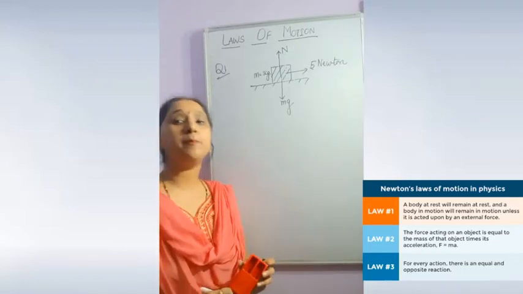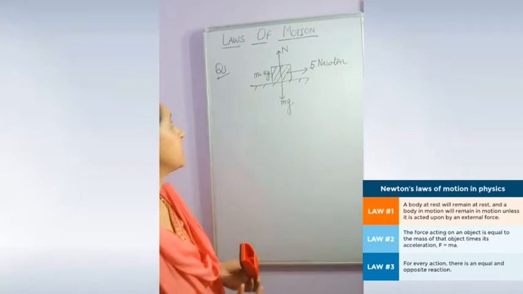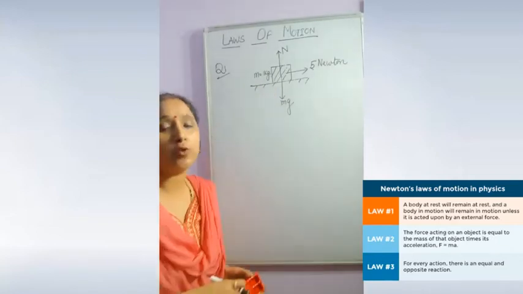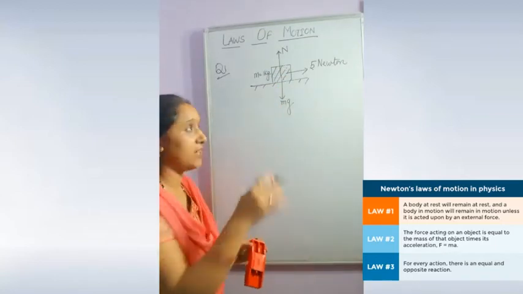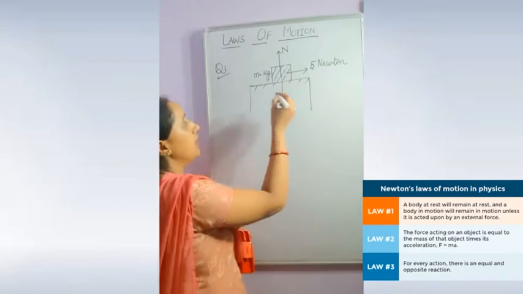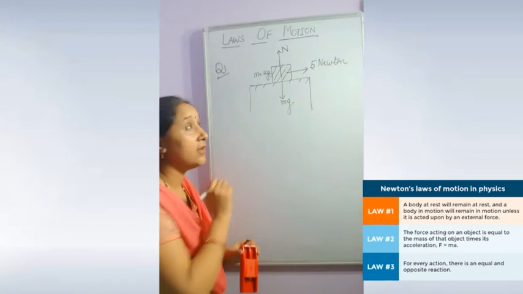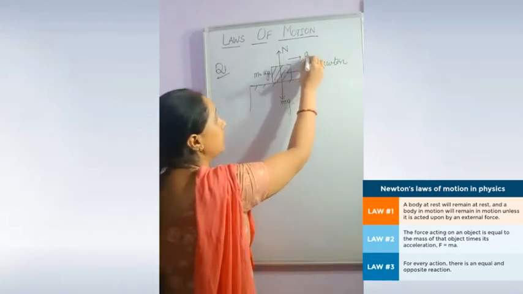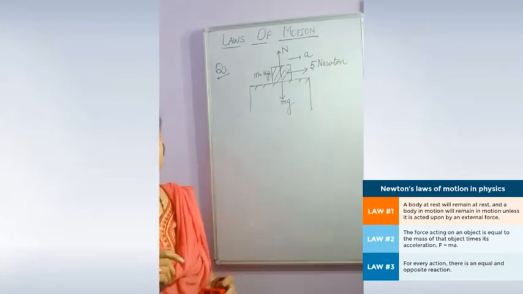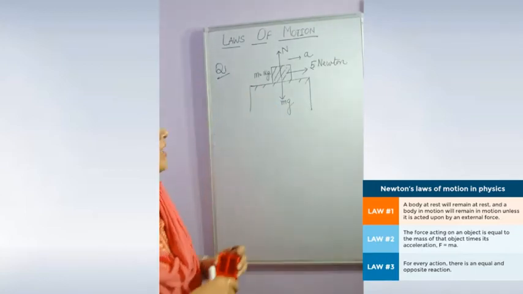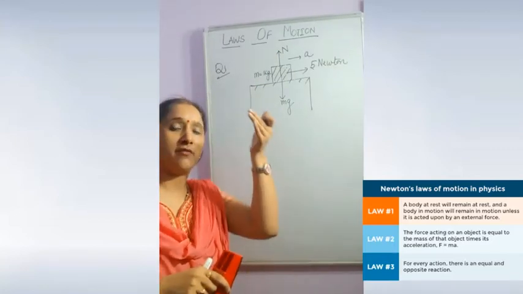Now students, let me explain this Newton's second law with the help of one or two examples. Now question 1 is in front of you. I have a mass of 1 kg which is placed on a table, fixed, and we can say like this. Weight is mg downward and the normal reaction is acting upward. The block is accelerating towards the positive x direction when a force of 5 Newton is applied. So in this figure we see that the normal reaction and mg are balanced, so there is no movement along the vertical direction.